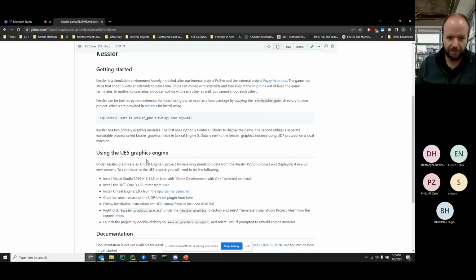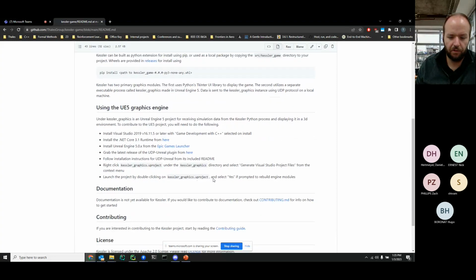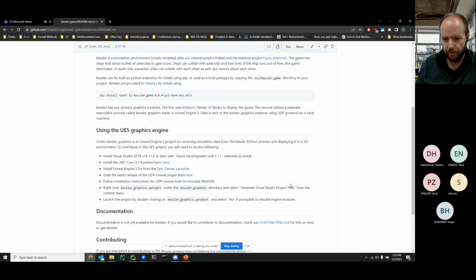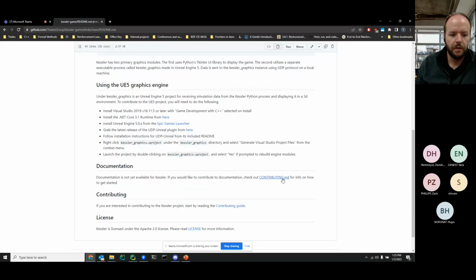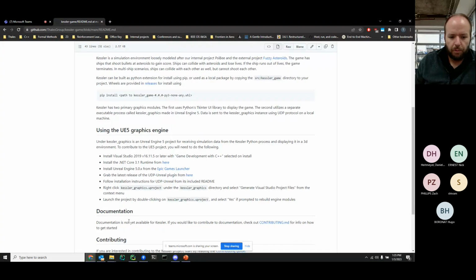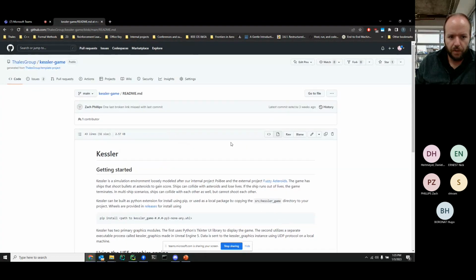If you want the flashier UE5 graphics, you can install it here, and there are a few things you need to do when running it, but again, you can ask us if you run into any issues. Documentation we're working on, it is pretty self-explanatory since everybody here should be at least somewhat familiar with Fuzzy Asteroids, but again, if there are questions, please ask until we have the documentation fully ready.